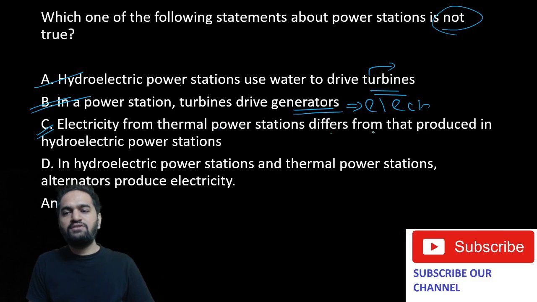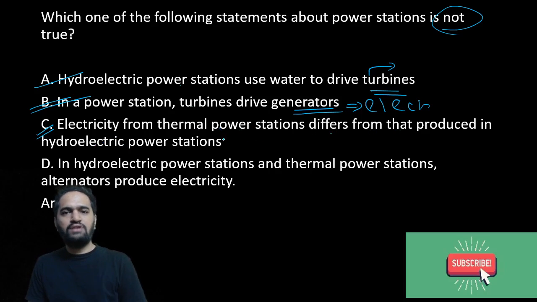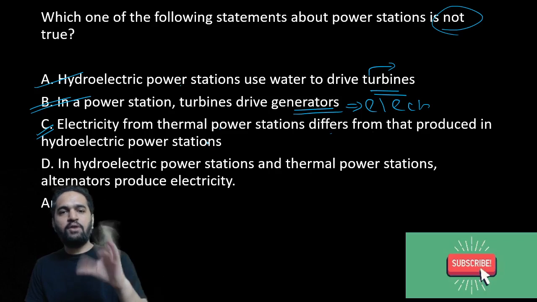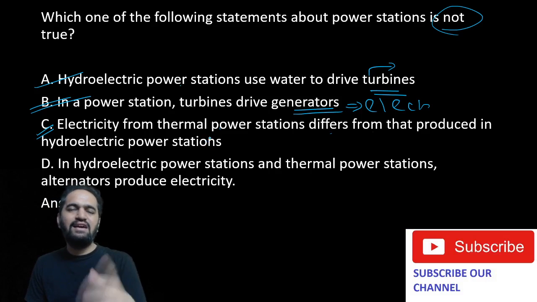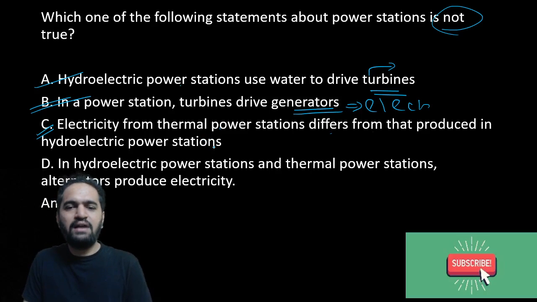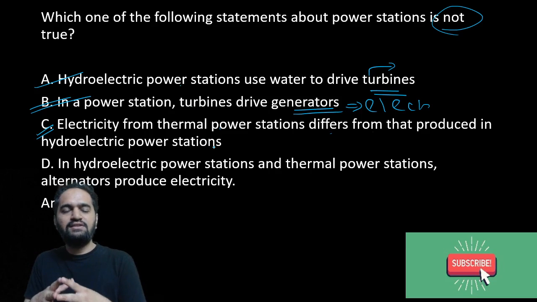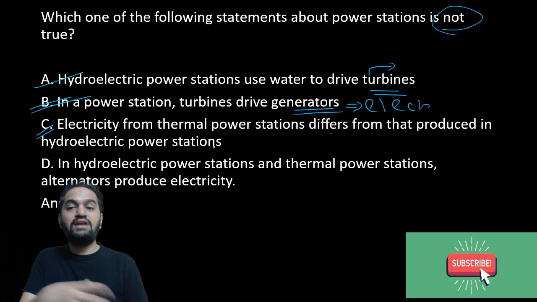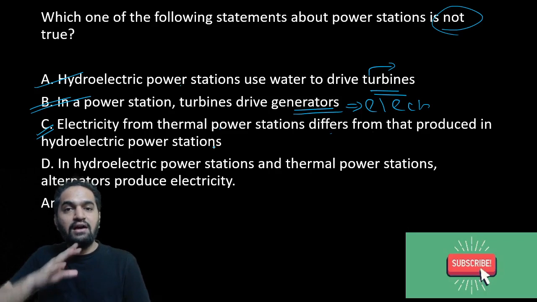Electricity from thermal power stations differs from that produced in hydroelectric power stations. They are saying there are two types of power plants, thermal and hydroelectric, and that electricity from both differs. It doesn't differ. See, electricity is electricity. It doesn't matter how you are creating it, whether from a hydroelectric power station or a thermal power station.